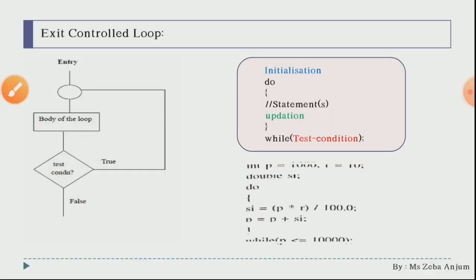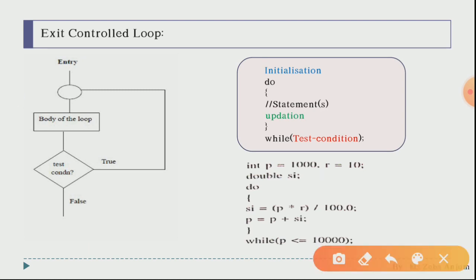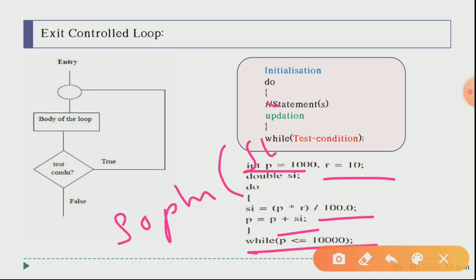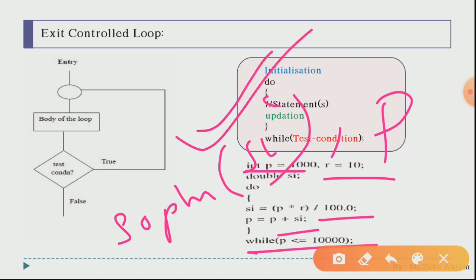Now see students, one example we are having, again the same example that we have seen over there also. You will be having some kind of principal, some rate you are having, and simple interest you are trying to calculate over there, and the condition is p less than equals to 10,000. Okay, so either you do it this way or you do it in while loop. You have to give me the answer, that is System.out.println the value of si. You have to give me in the comment section below. It would be better if you give me the value of p also, but this si value is mandatory. Everybody has to do this question and everybody has to answer me.